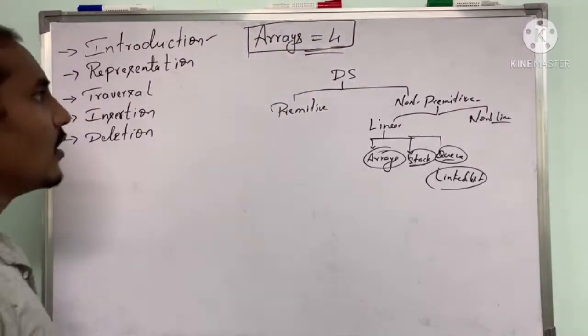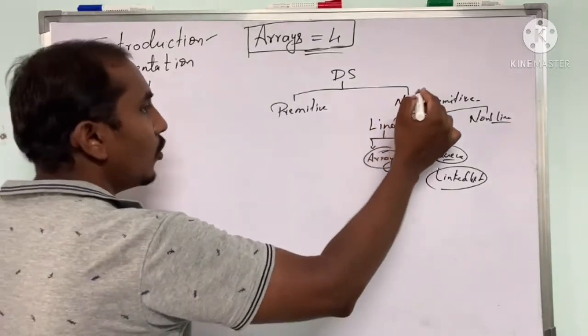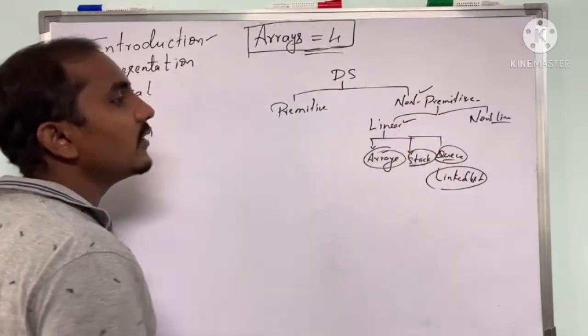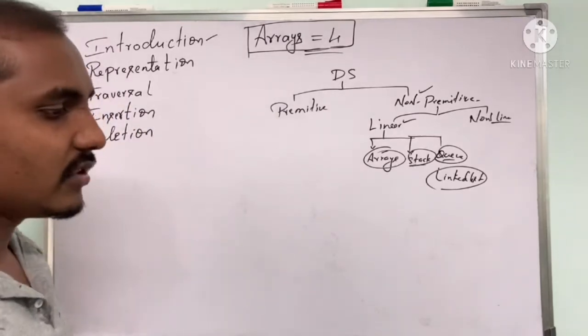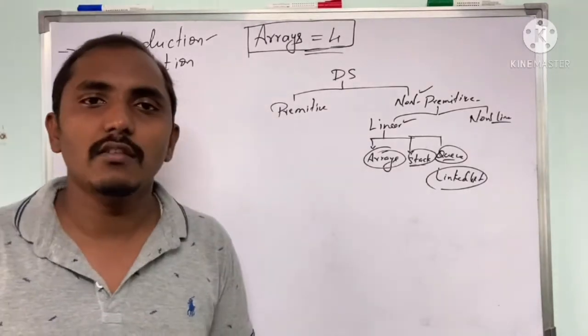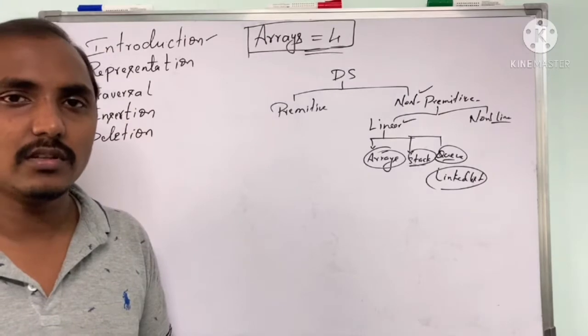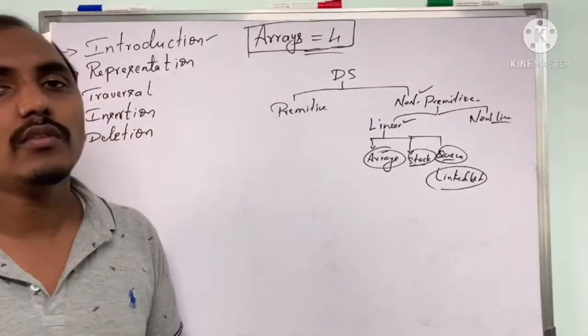Now chapter 4 is regarding what arrays are and how to implement arrays, which is a data structure. Array is a non-primitive linear data structure. You can consider the previous definition we discussed in the first semester: array is a homogeneous collection of data elements.